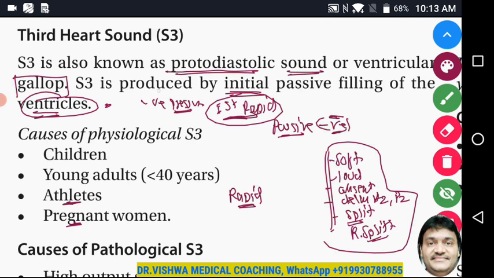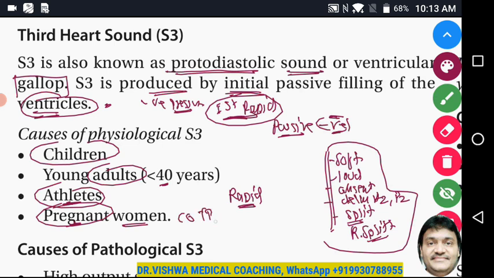So this is produced in some children, in young adults where the cardiac flow is more, cardiac output is more. That time we can see athletes, pregnant women, we can also find this kind of third heart sound. Physiologically we can find. Again, pregnant women, because cardiac output is more. Then the blood flow going through the ventricles is also more, and that produces third heart sound.